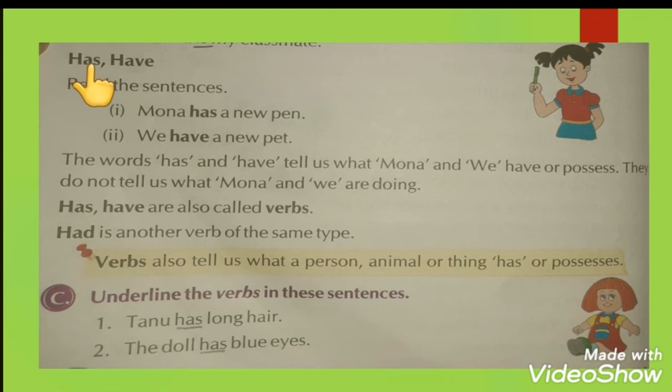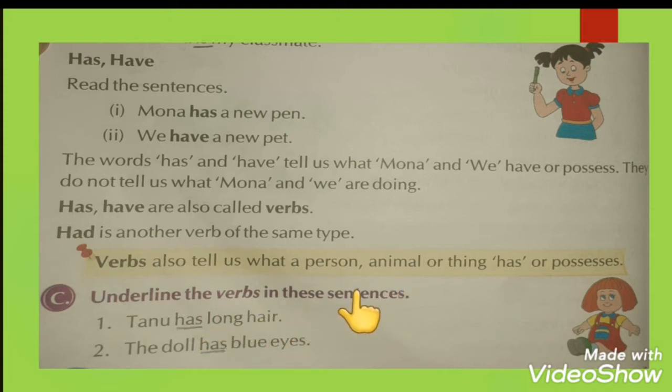Now the next verbs are has and have. Read the sentences. Mona has a new pen. We have a new pet. The words has and have tell us what Mona and we have or possess. They do not tell us what Mona and we are doing. Has and have are also called verbs. Had is another verb of the same type. Verbs also tell us what a person, animal or thing has or possesses. उसके पास वो चीज क्या चीज present है वो भी हमें verb बताता है.